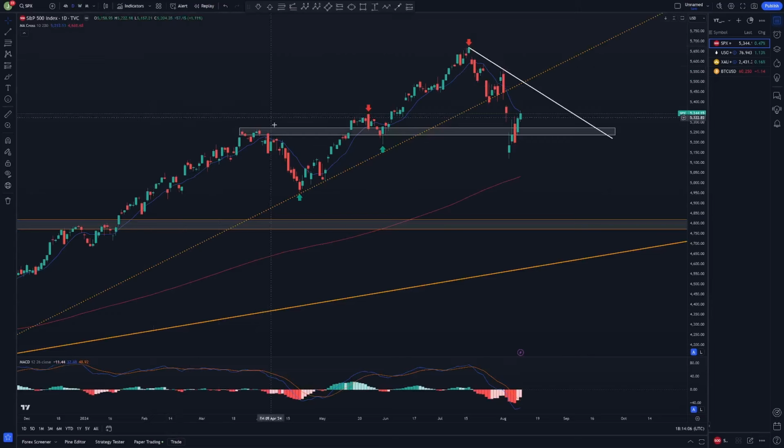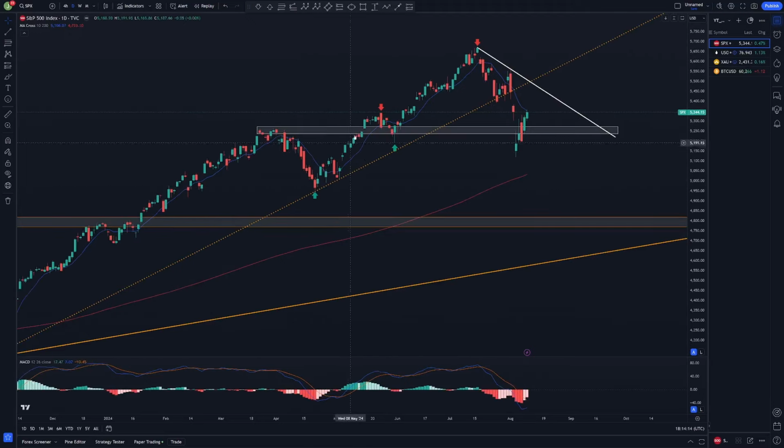Here we can see the third weekly impulse. In this third weekly impulse, we had a daily impulse, a daily correction, a second daily impulse, and that should be the second daily correction, followed by a third daily impulse, marking the end of the third weekly impulse to the upside before the turnaround. But probably it came earlier than expected. The trend is definitely broken.